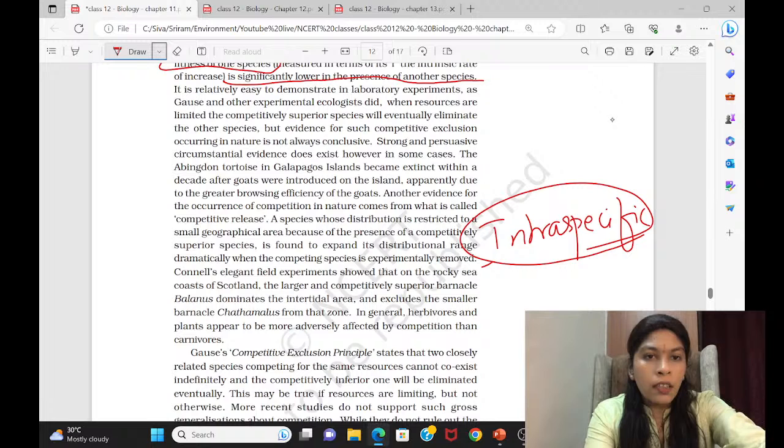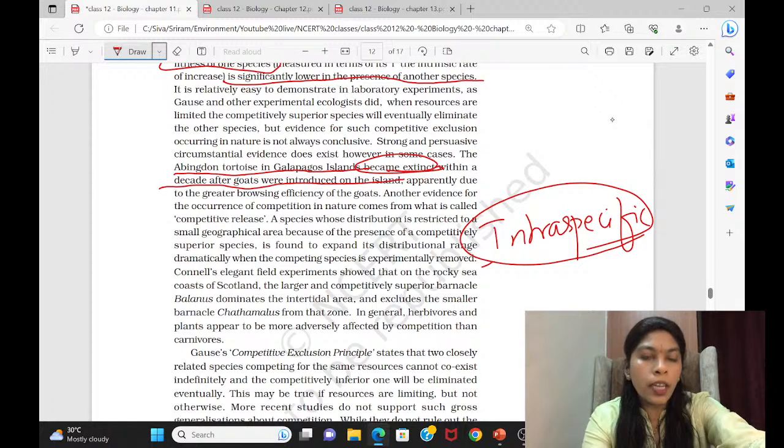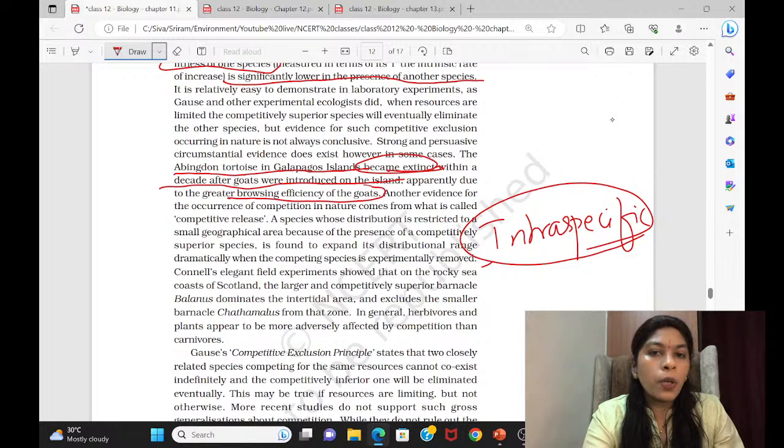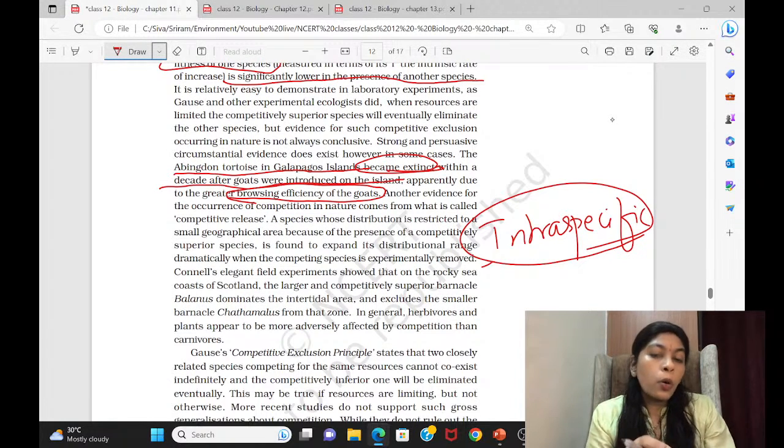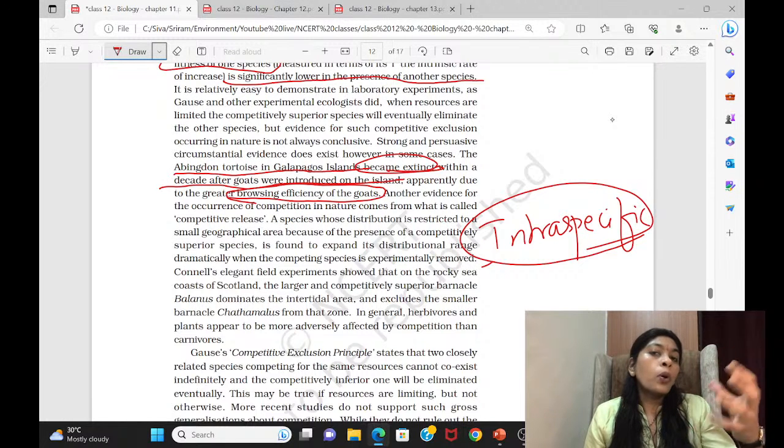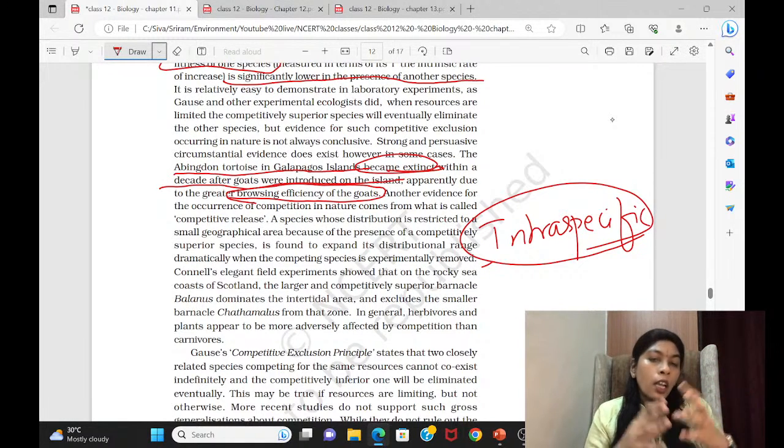See that the Abingdon tortoise in Galapagos Island became extinct within a decade after goats were introduced on the island. So this is also a competition because the browsing efficiency of the goat was greater. The Abingdon tortoise also used to eat plants, and the goats also fed on the same plants. So there was a competition for food. But goats became enormous in number, and the Abingdon tortoise could not compete with them, so they became extinct.